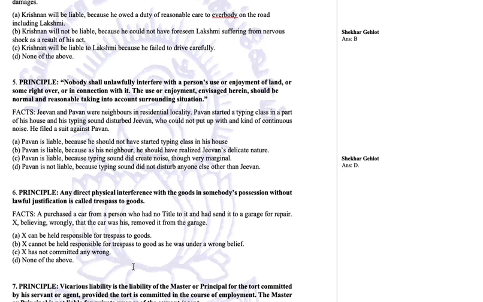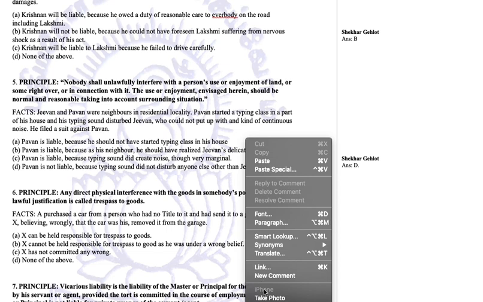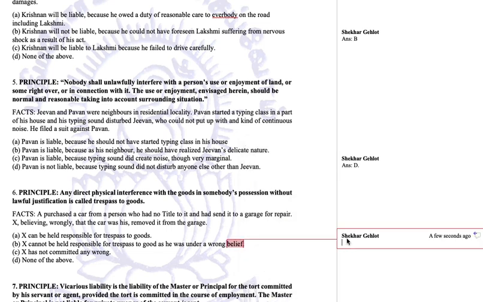In this case, the answer is going to be B, because he was under a wrong belief when he did so. Wrong belief is a justification. When you have a bona fide belief but it ultimately turns out to be wrong, we call it a mistake of fact, and mistake of fact may be excused in the law.